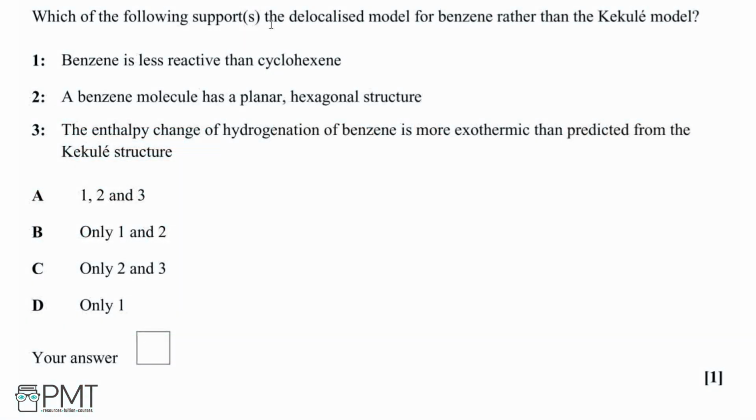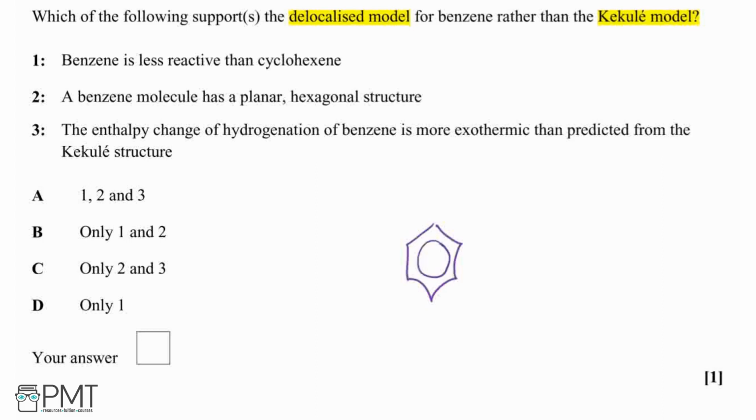Which of the following statements supports the delocalized model for benzene rather than the Kekulé model for benzene? So let's draw out the delocalized model and the Kekulé model, and then we can see which of these statements is correct overall. So our delocalized model of benzene is where we have our 6-carbon ring and the electrons are